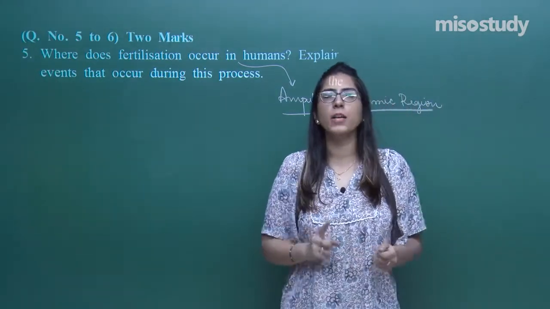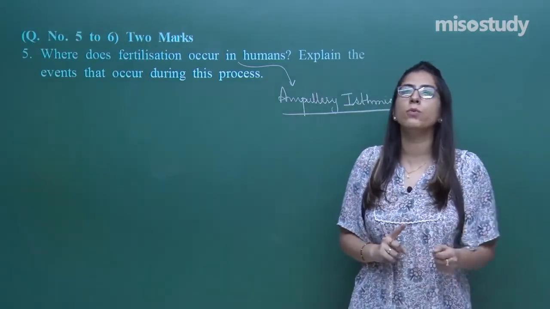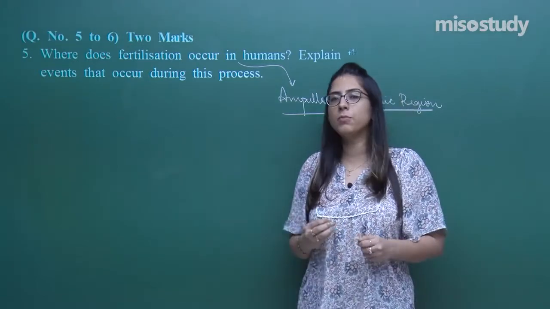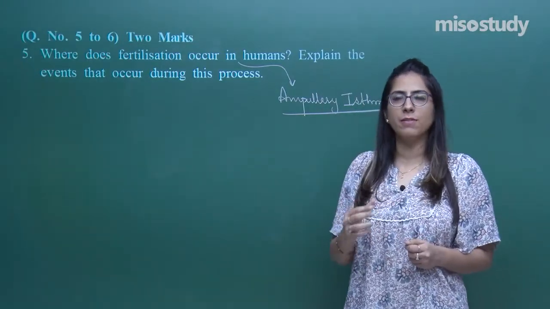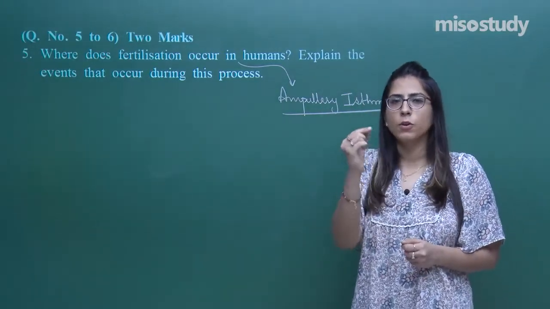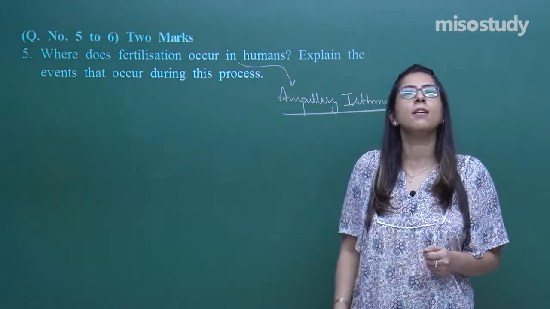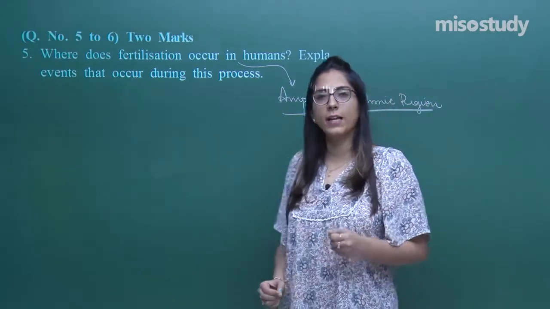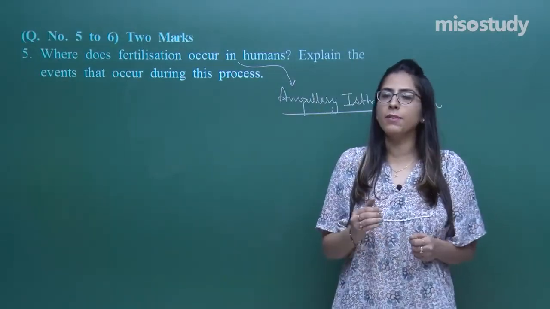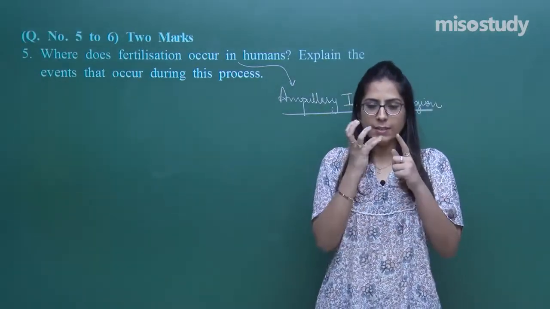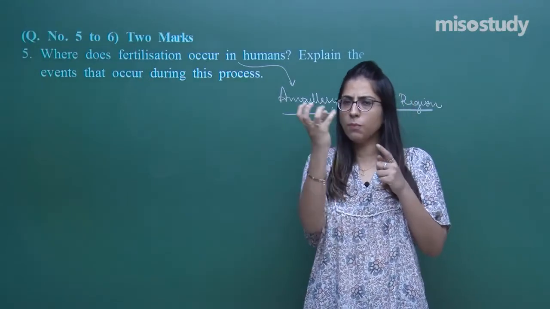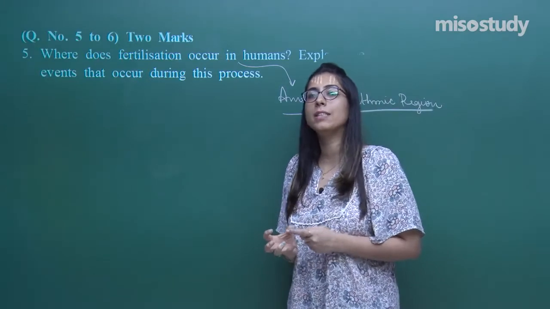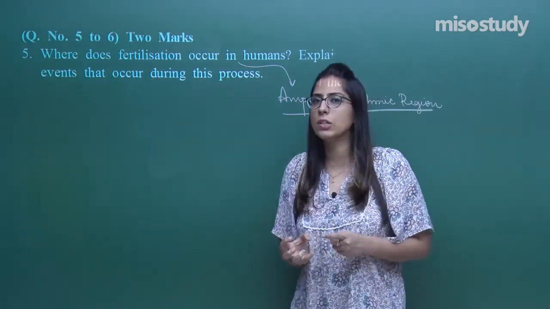Starting from copulation, that is coitus, due to which the sperms are released into the female vagina. When sperms are released into the female vagina, they travel to the uterus and then towards the fallopian tube. When they reach the fallopian tube, fertilization happens. After the fertilization event, the zygote that is created moves down again to the uterus, which is the place where implantation happens.